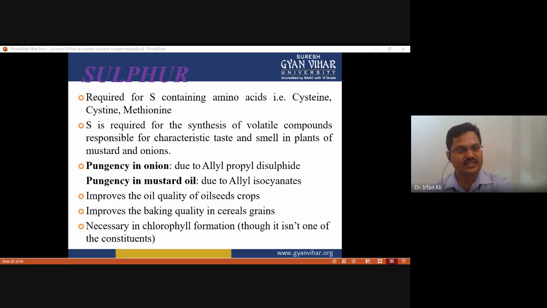And pungency in onion is due to allyl propyl disulfide. This is a compound which is found in the onion. And in mustard oil, the smell is due to allyl isothiocyanates. And sulfur also improves the oil quality of oilseed crops, and sulfur improves the baking quality in cereal grain, and sulfur is necessary in chlorophyll formation.